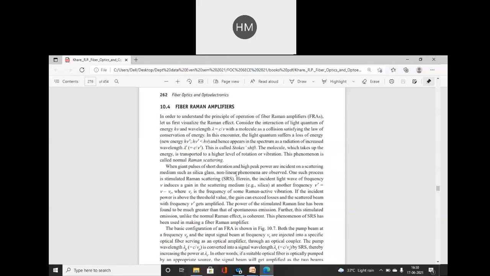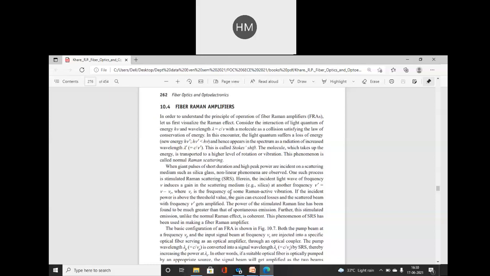And then when giant pulses of short duration and high peak power are incident on a scattering medium such as silica glass, non-linear phenomena are observed. One such process is known as stimulated Raman scattering, so this is your SRS. They can ask you about SRS also. You can write down the same things over here.